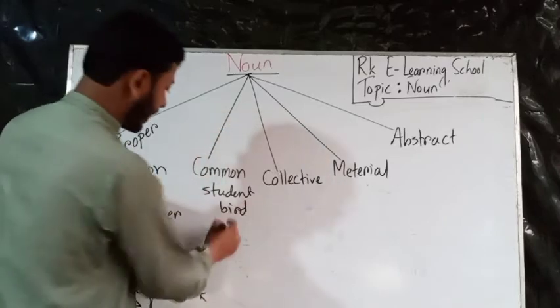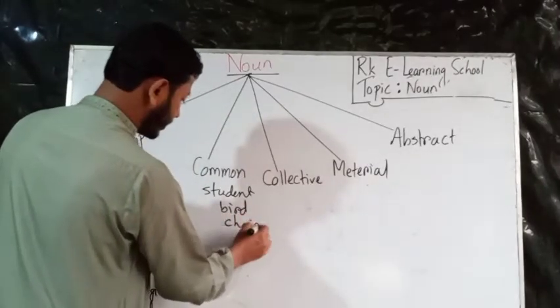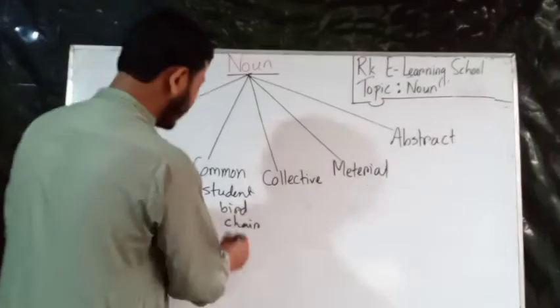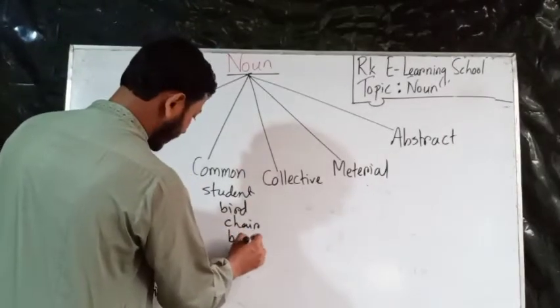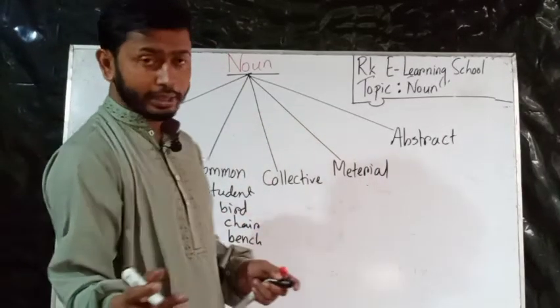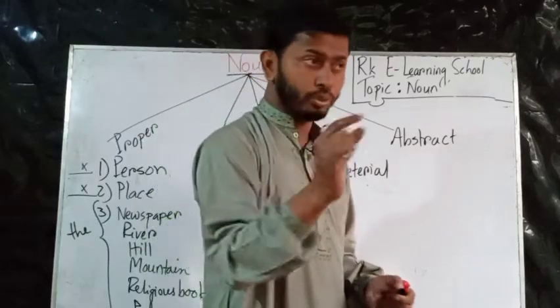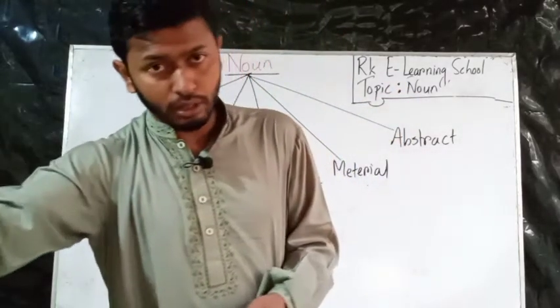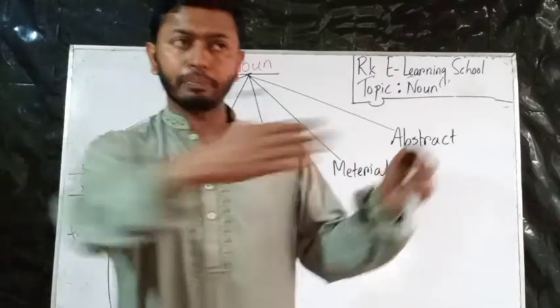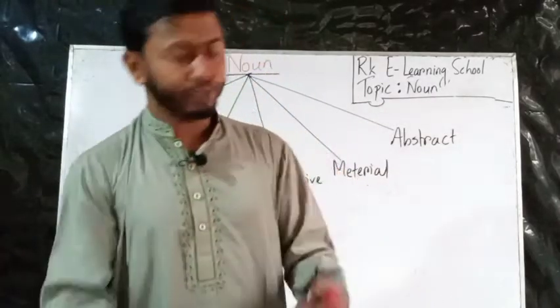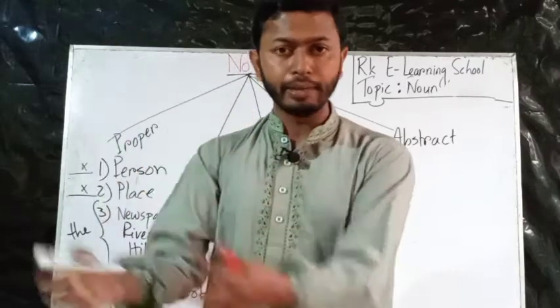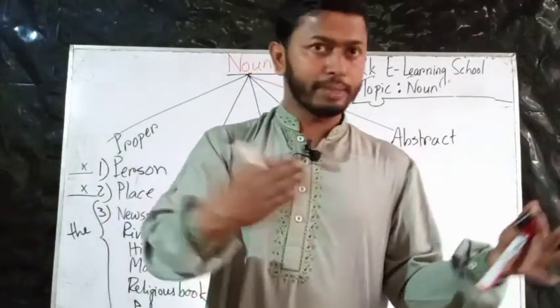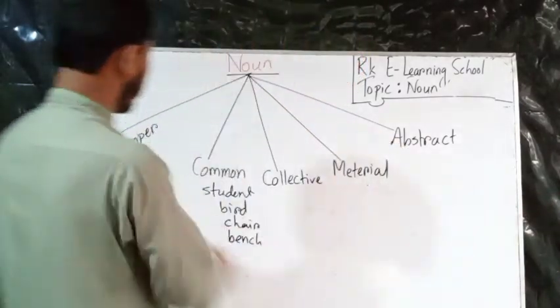I need a chair, that can be any chair. I need a bench, that can be any bench. If we name anything that has many similar things or persons, all professions, all animals, that is called a common noun.